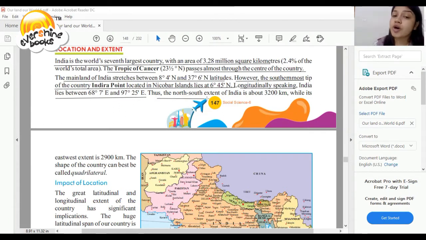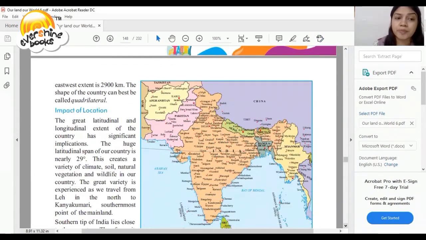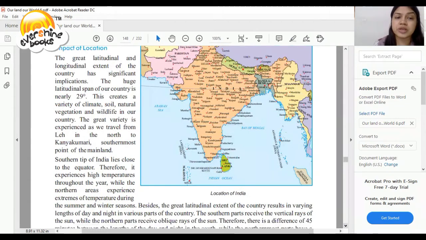Thus, the north-south extent of India is about 3,200 kilometers, while its east-west extent is 2,900 kilometers. The shape of the country can best be called quadrilateral. So, this is all about location and extent. Dear student, let's talk about the impact of location.